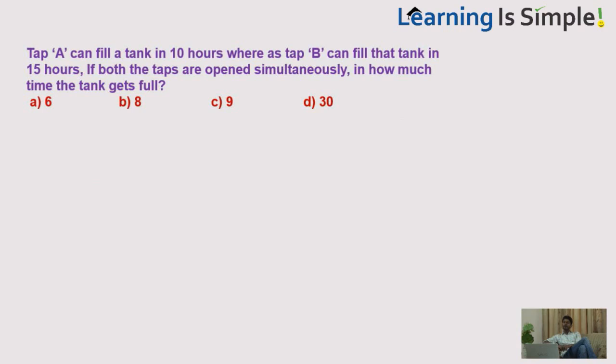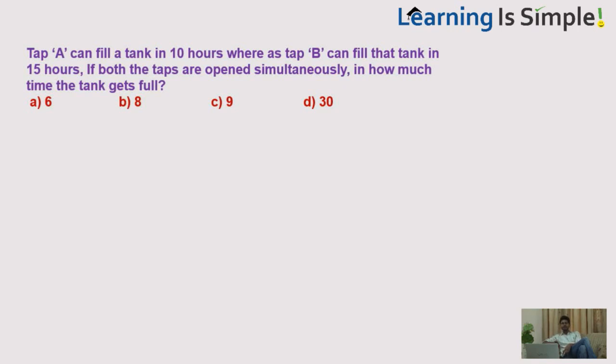Tap A can fill a tank in 10 hours, whereas tap B can fill the tank in 15 hours. If both the taps are opened simultaneously, in how much time does the tank get full? Same as the question that A can do a work in 10 hours, B can do the same work in 15 hours. In how many hours can the two together do that work? Similar question.